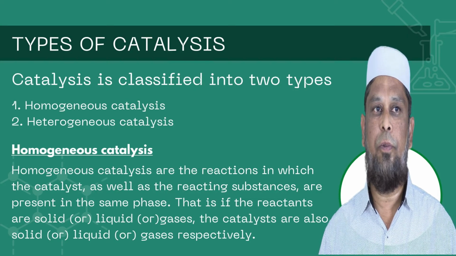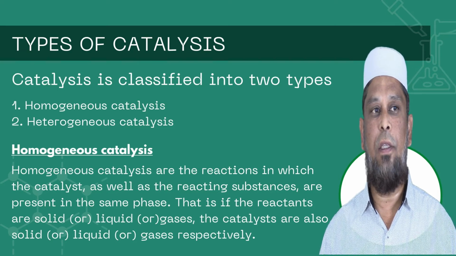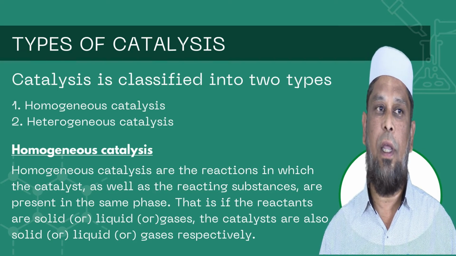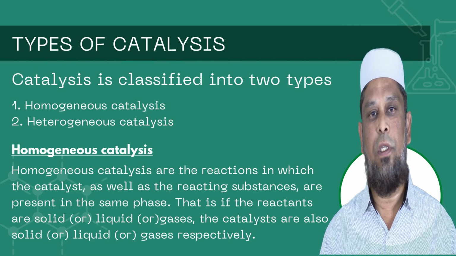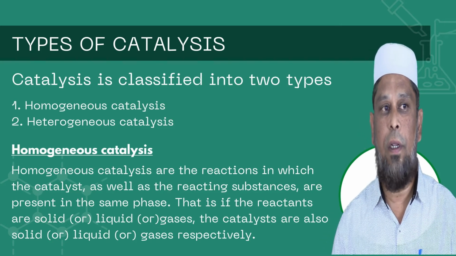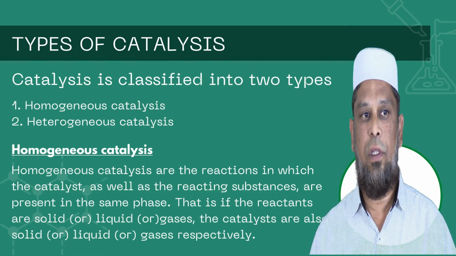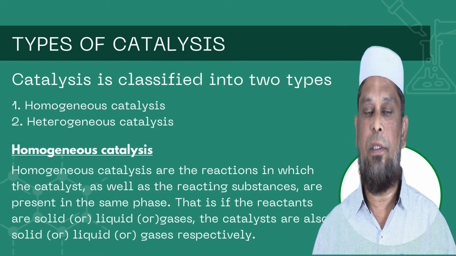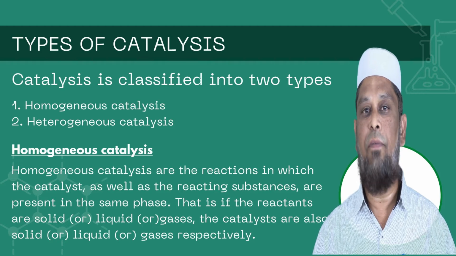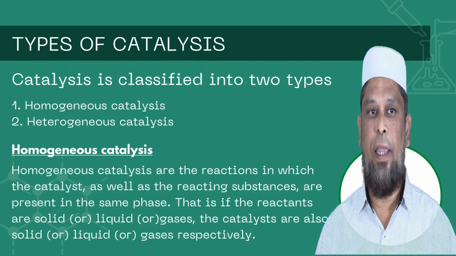So we have the types of catalysis. There are two types of catalysis. One is homogeneous catalysis, and the other is heterogeneous catalysis. What is homogeneous catalysis? Homogeneous catalysis is a reaction in which the catalyst as well as the reacting substance are present in the same phase. That means reactant, product and catalyst.